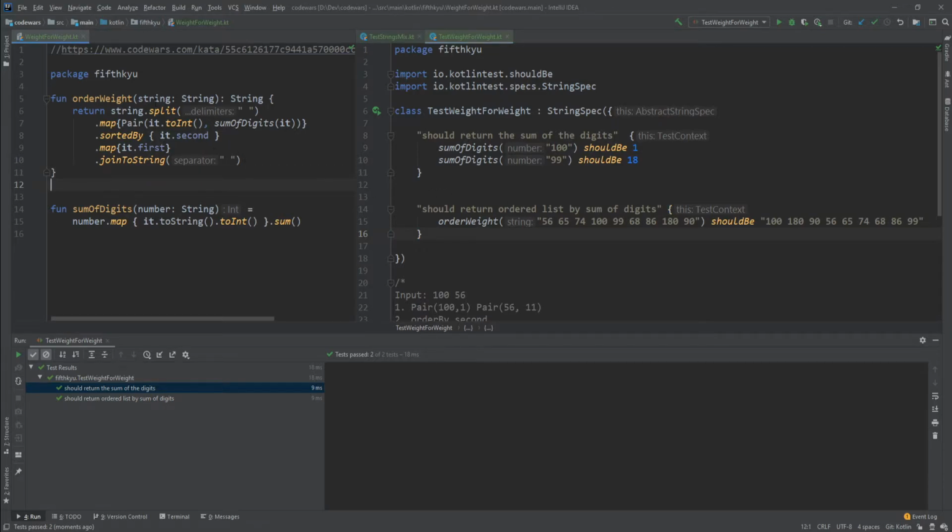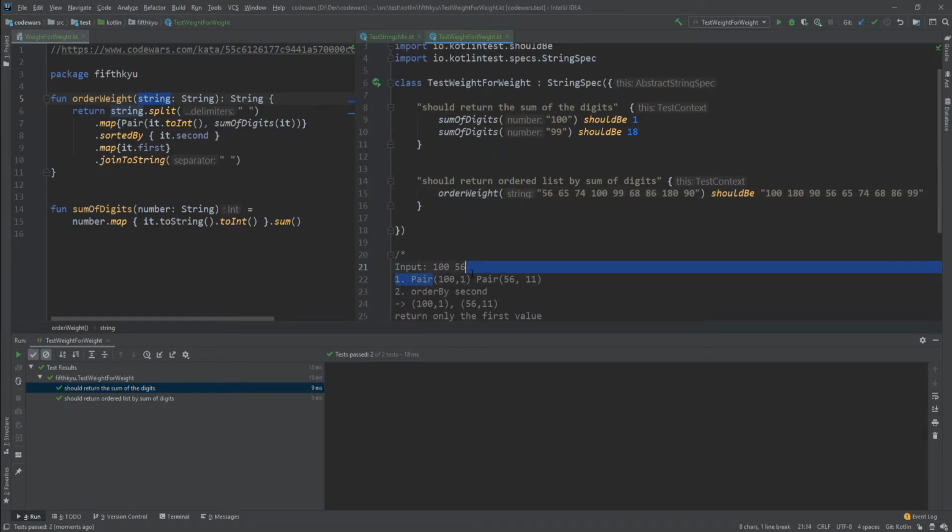So what we're doing is we have the input string, and we're going to split it into a list separated by the white spaces. So we get 56, 65, 74. We get the individual numbers as strings. Then we're going to map it into tuples, and the first value of the tuple is the number representation of that string, and the second one is the sum of its digits.